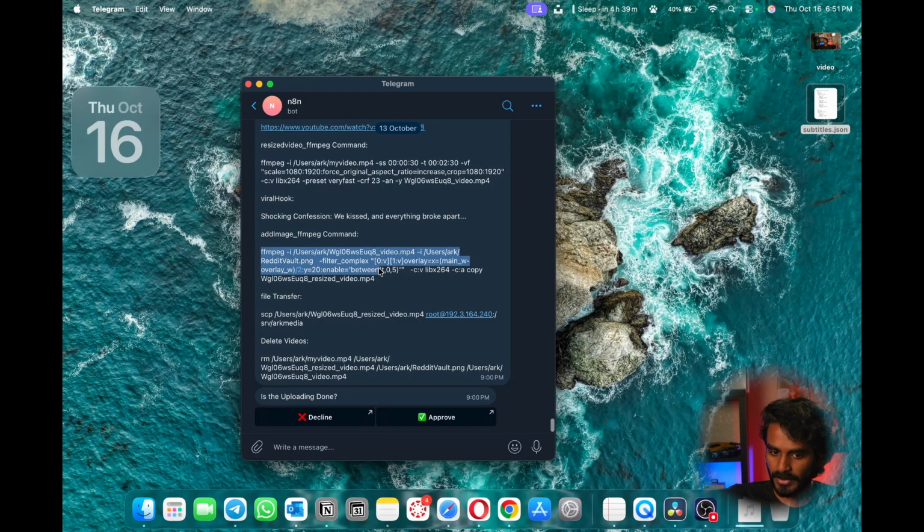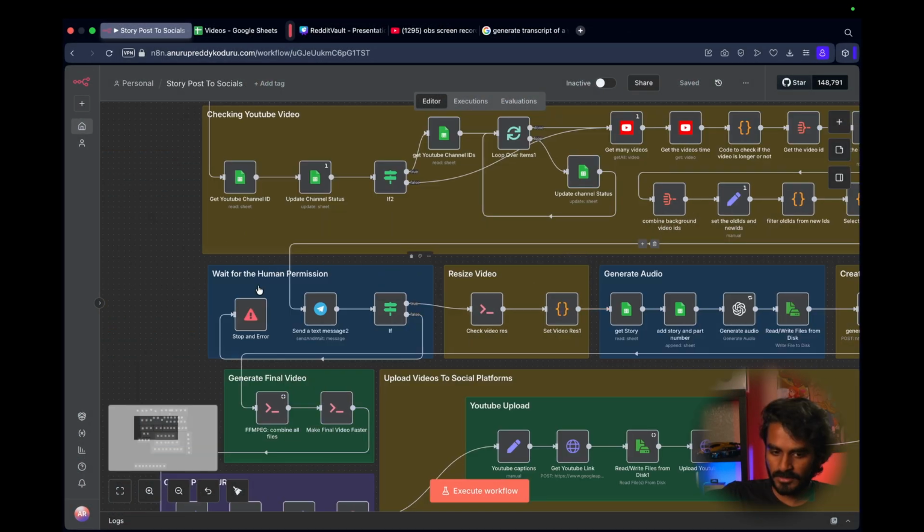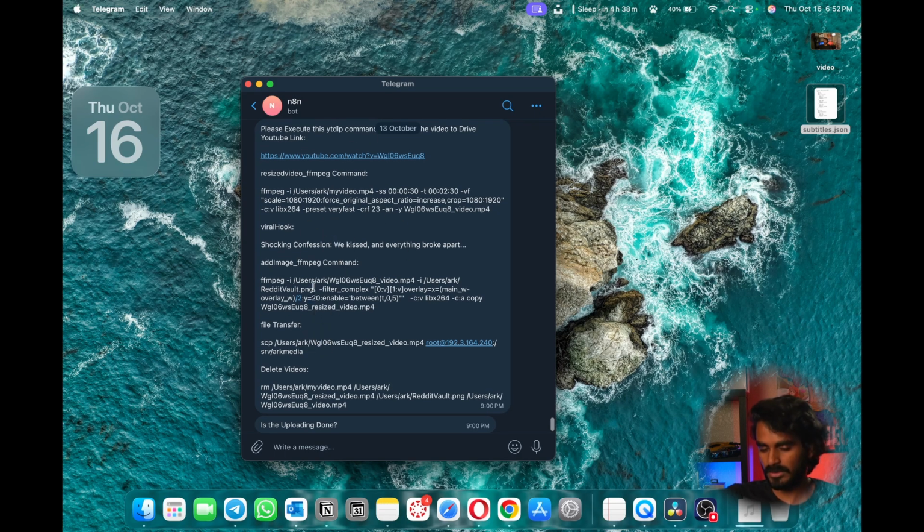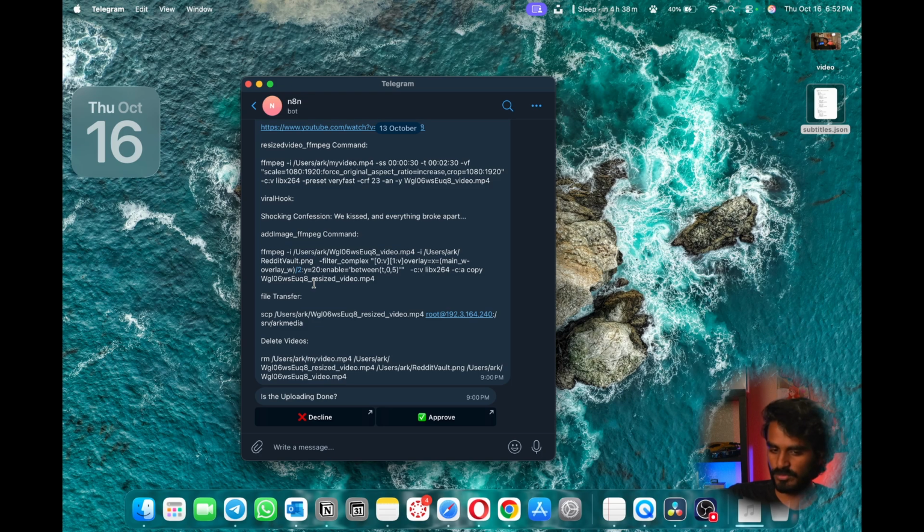After combining all of those things, we need to upload it back to our server, where anytime we can access the files. After uploading, we just need to delete everything from our laptop. That's it, done. This is the human in the loop. That is what we do. After uploading everything, we just need to say approve. This whole process that we do here takes somewhere around 4 minutes. It doesn't take more than 4 to 5 minutes.